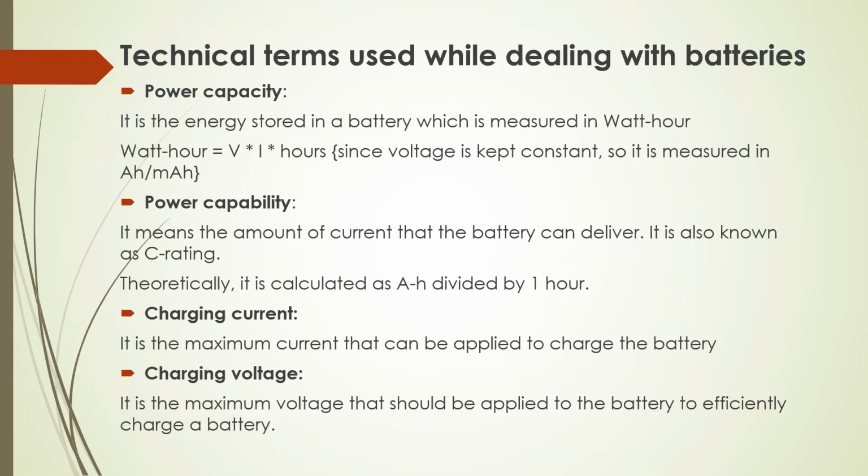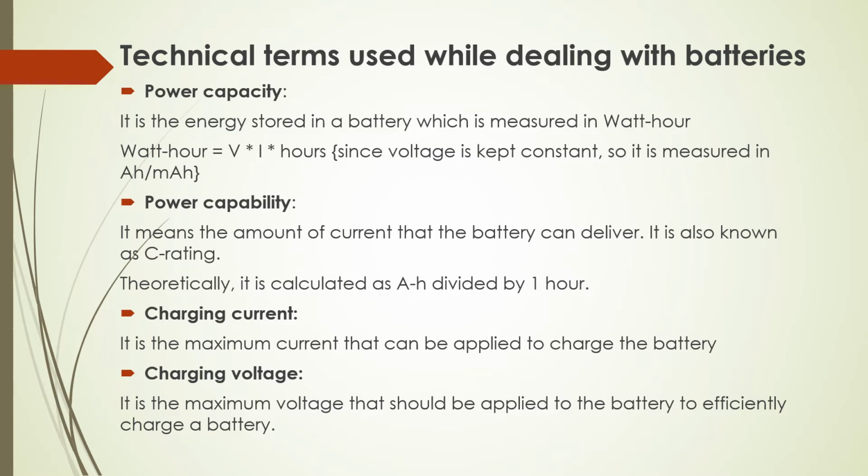Technical terms used while dealing with batteries. Power capacity. It is the energy stored in a battery which is measured in watt hours. Watt hour is equal to V into I into hours. Since voltage is kept constant, so it is measured in Ah or milliampere hours. Power capability. It means the amount of current that the battery can deliver. It is also known as C rating. Theoretically, it is calculated as ampere hour divided by 1 hour.